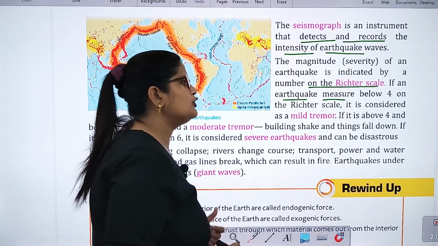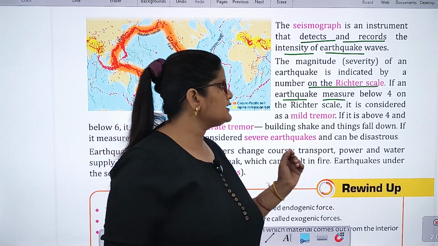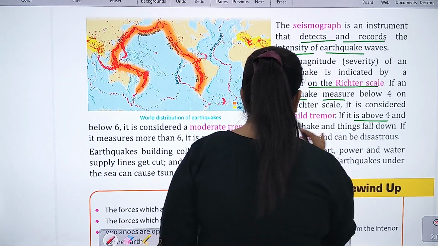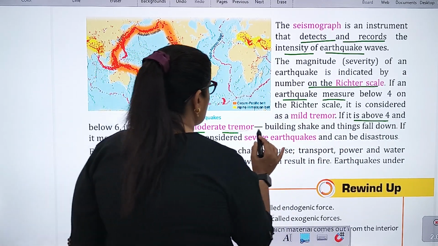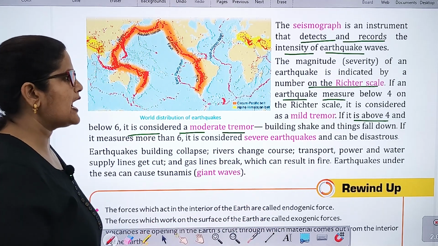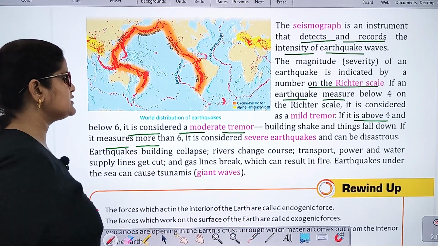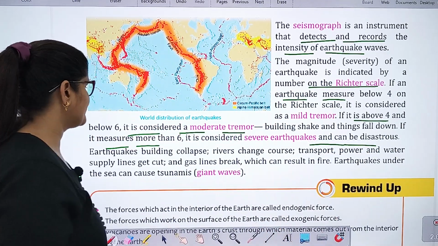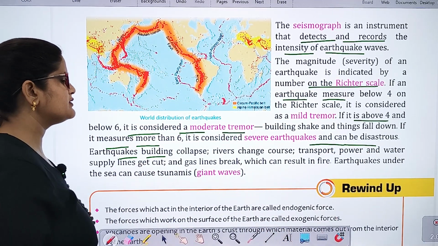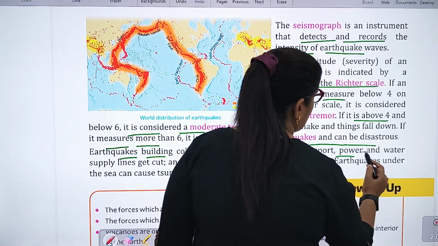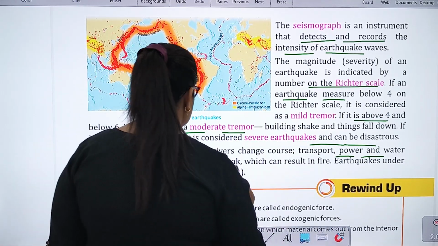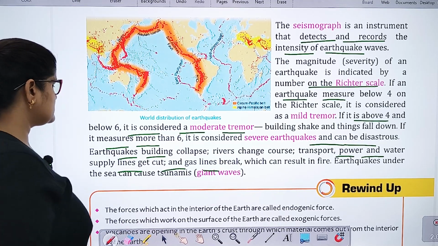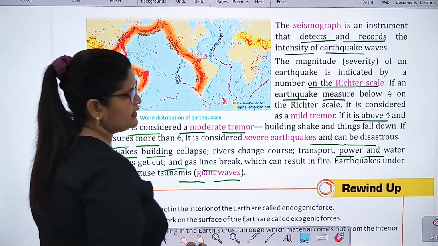If an earthquake measures below 4 on the Richter scale, it is considered a mild tremor. If it is above 4 and below 6, it is considered a moderate tremor. Buildings shake and things fall down. If it measures more than 6, it is considered a severe earthquake and can be disastrous. Buildings collapse, rivers change course, transport, power and water supply lines get cut and gas lines break, which can result in fire. Earthquakes under the sea can cause tsunamis, giant waves.